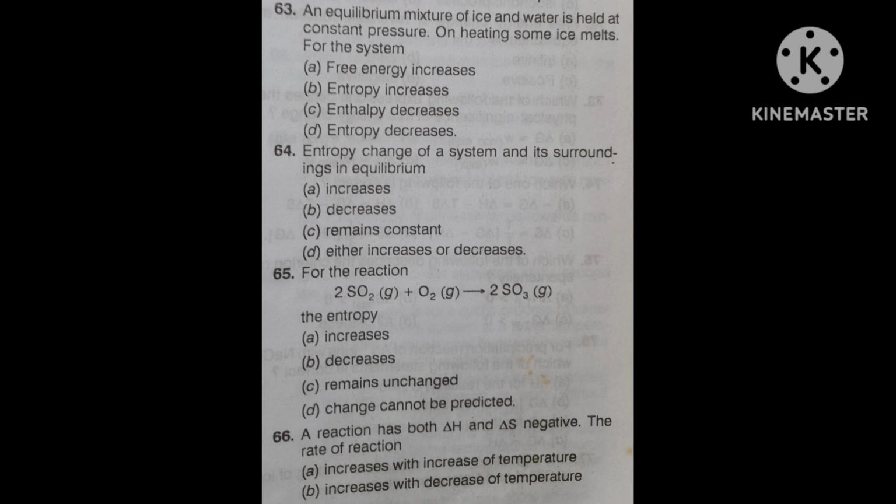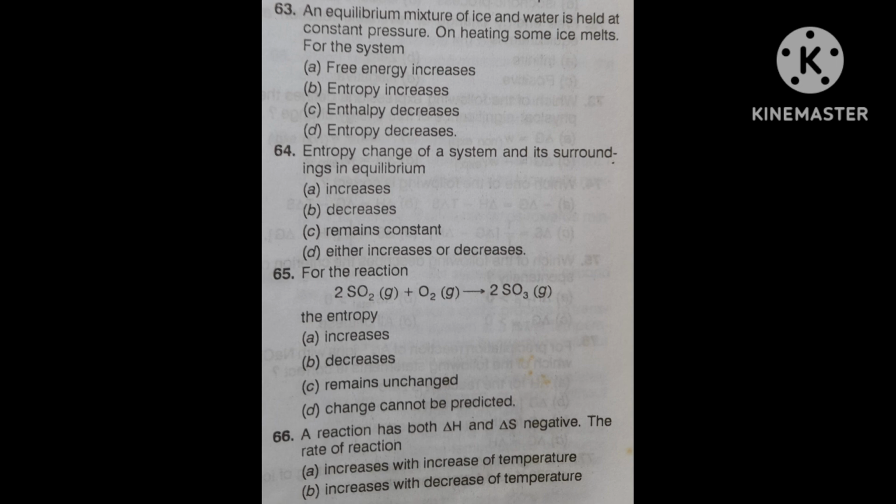It's a very good question, and you should not forget the free energy relation. I am giving the explanation: delta G is equal to delta H minus T into delta S. This is the free energy, and free energy must be negative.